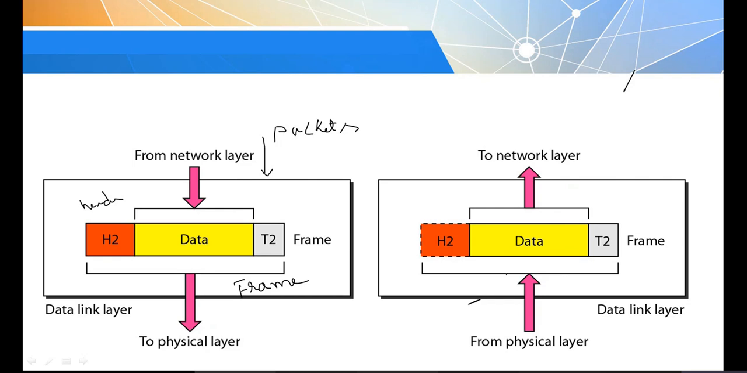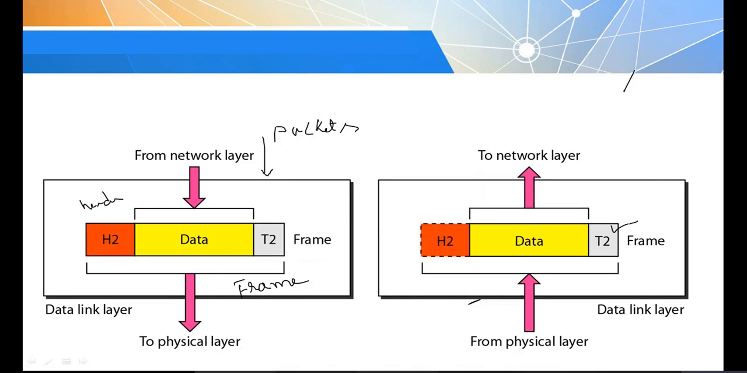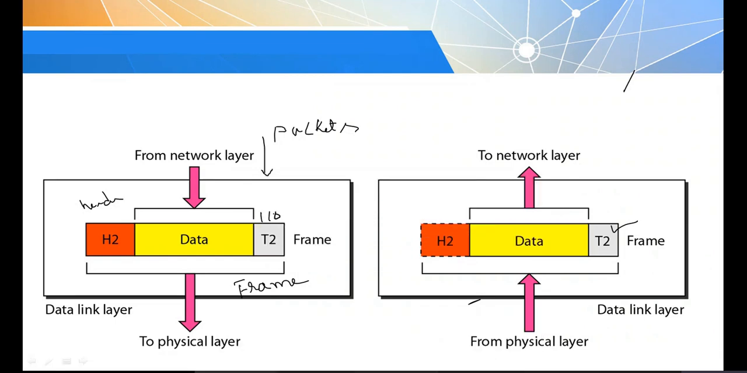Now this frame is transferred to the physical layer. Once it comes at the receiver side from the physical layer, it will extract the data. Before delivering to the network layer, it will check the header part, which has the address. That address is removed and it is delivered to the network layer. Also, what does T2 stand for? It is trailer information. It is nothing but some extra bits added to the data.